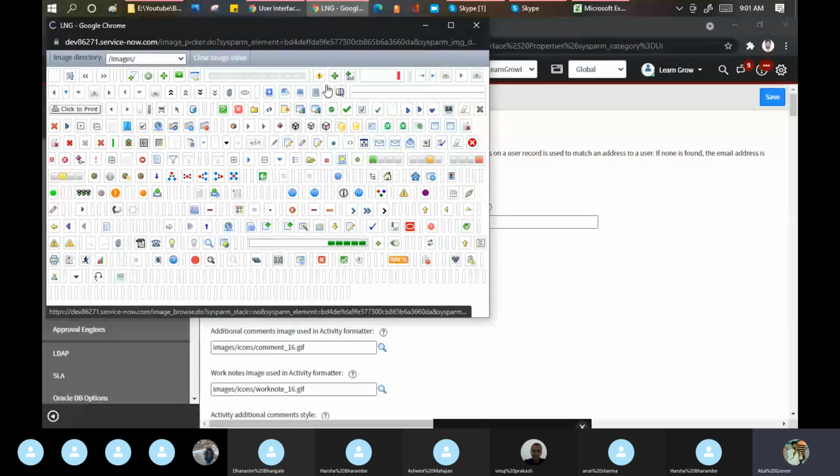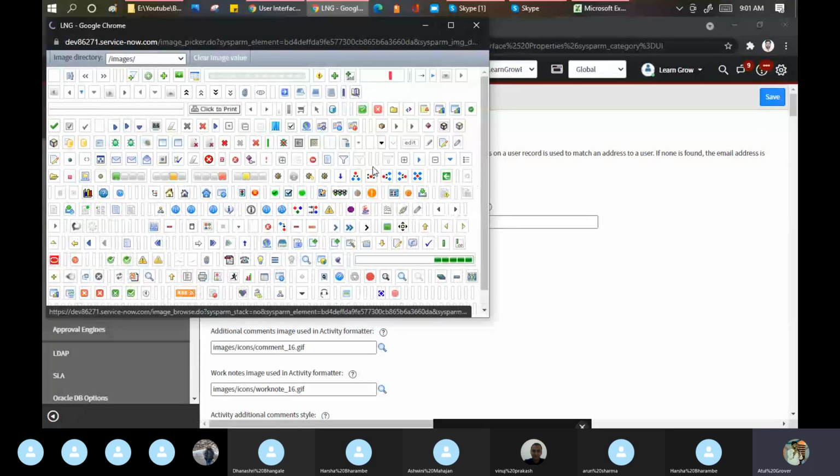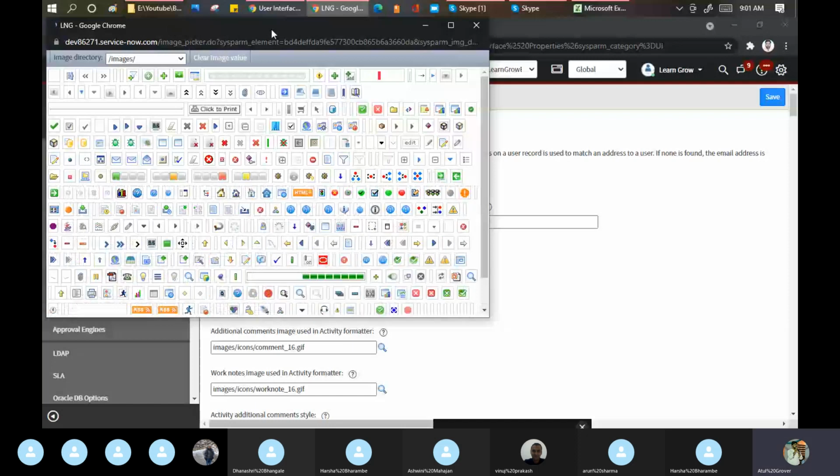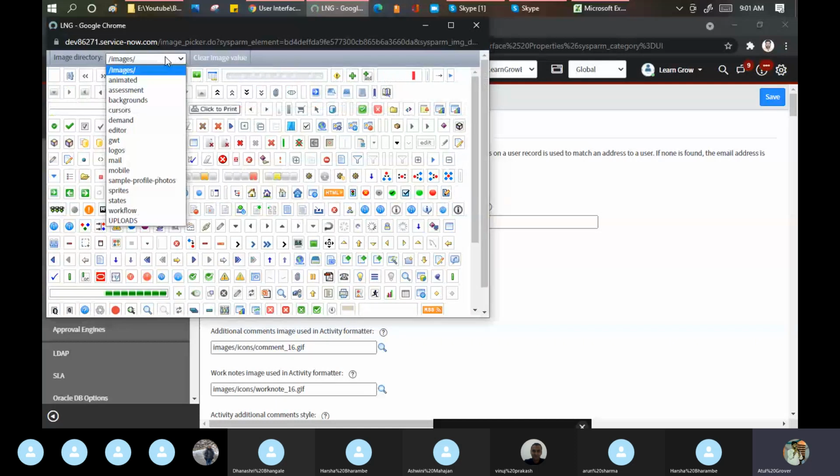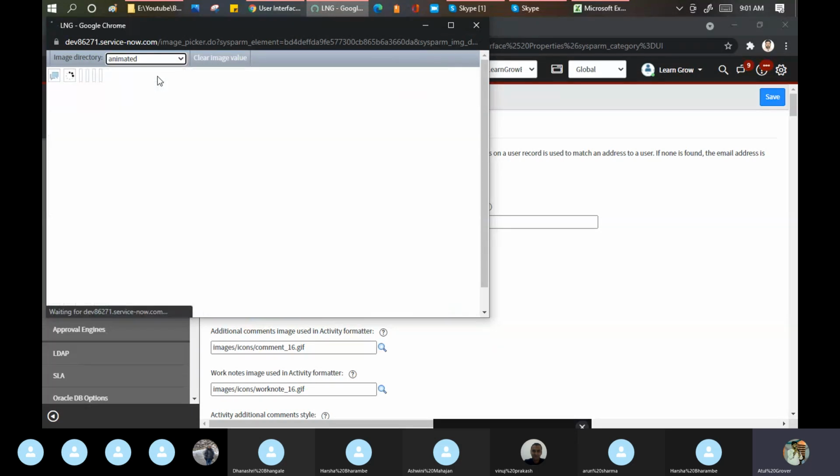I'm sure that many of these icons you already saw in ServiceNow. A lot of icons are there. And it's a user. If you want to see, you can go here and search for the users. User assessment editor. Cursor background. Animated one. Let's see animated one. These are the animated images.